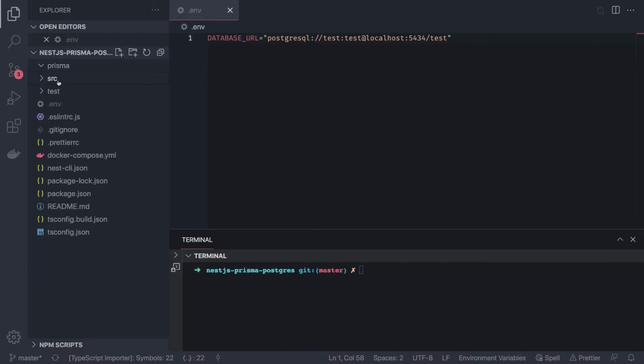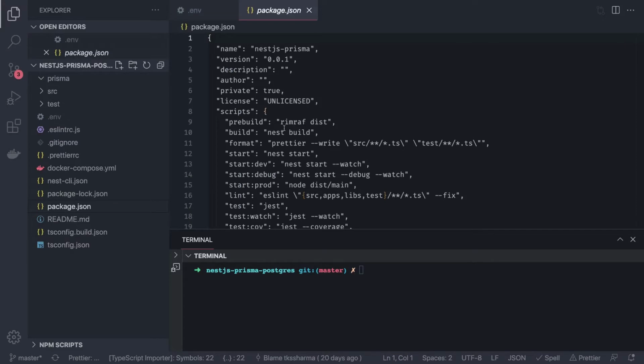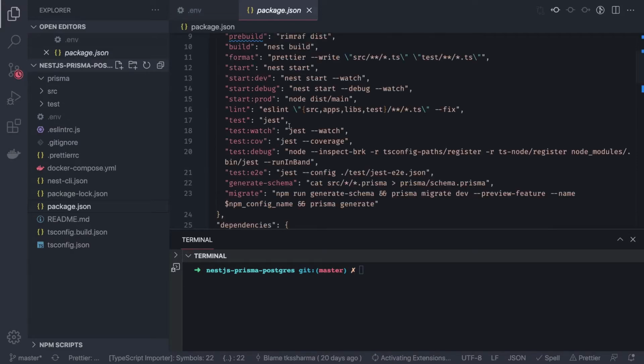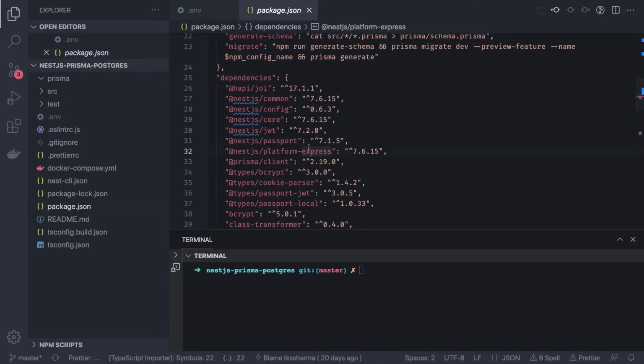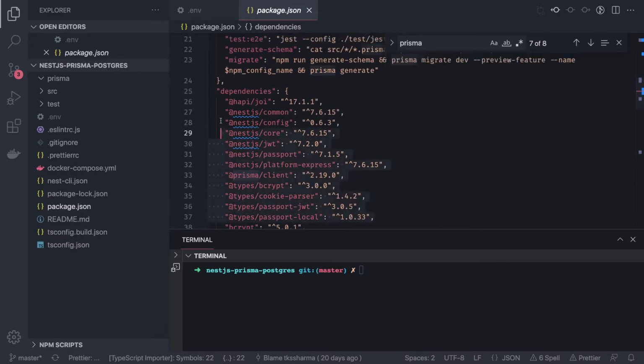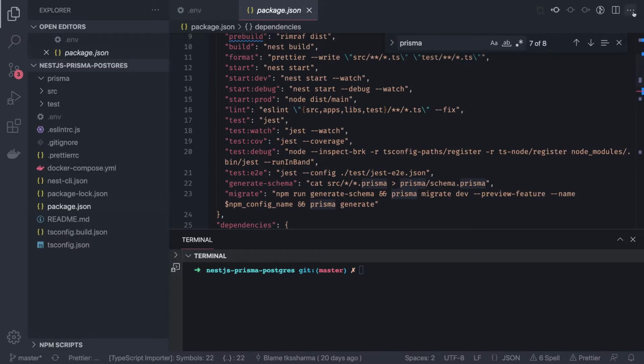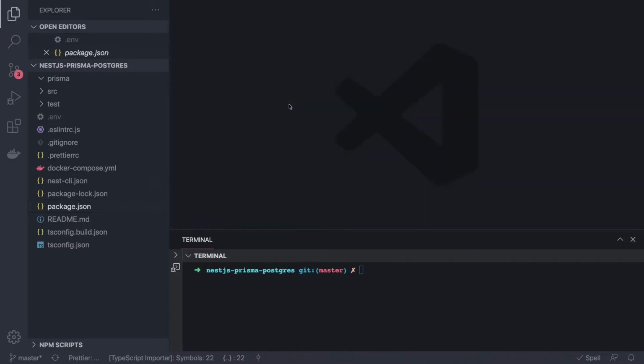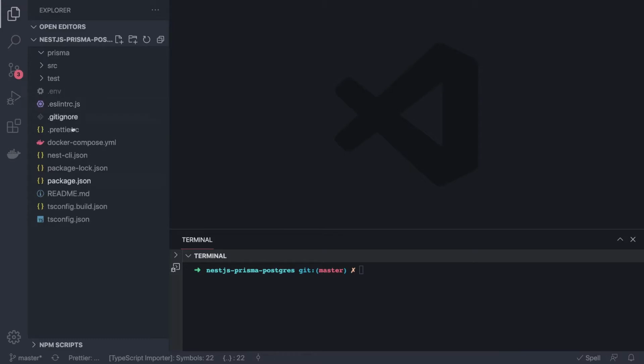This is the basic folder structure for a NestJS app. I'm not going into the details, it is a CLI generated app and here we can see the Prisma client is there, and the rest we are going to write: user APIs, blog post kind of APIs. For that I have just added the dependencies.